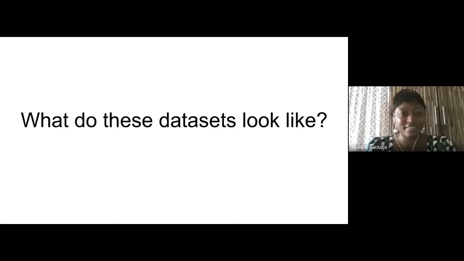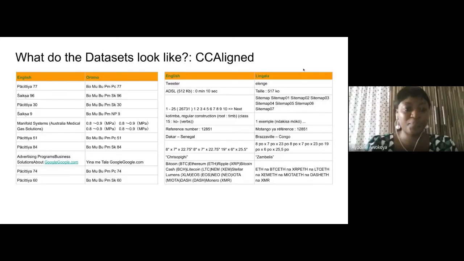What do these datasets look like? Actually, in the CCAligned dataset, which is a multilingual dataset, we can see the English corpus, which is supposed to have English sentences.